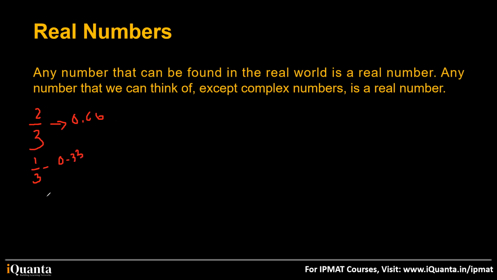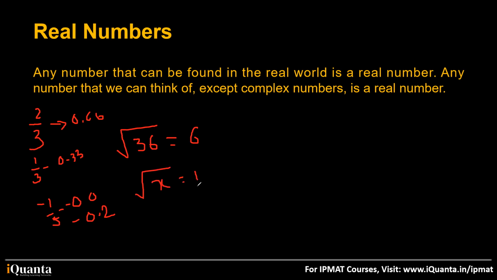I might be given fractions in negative form, say minus 1 by 5, then the answer would be minus 0.2. If I tell you to calculate the square root of 36, you'll give me a 6, or to be more precise, plus minus 6. If I tell you to find out the value of root x, you will say plus minus x, right? So this is how we usually calculate.